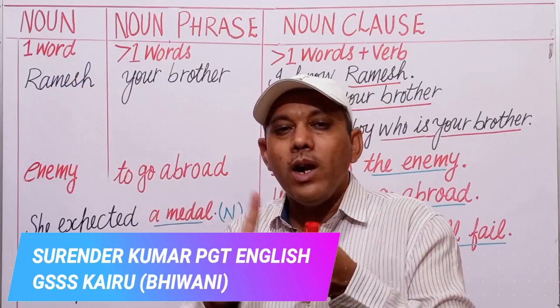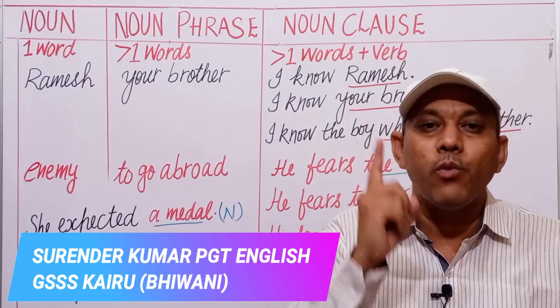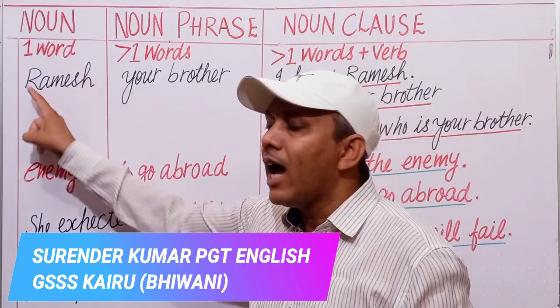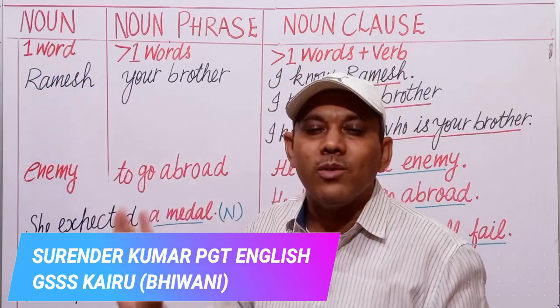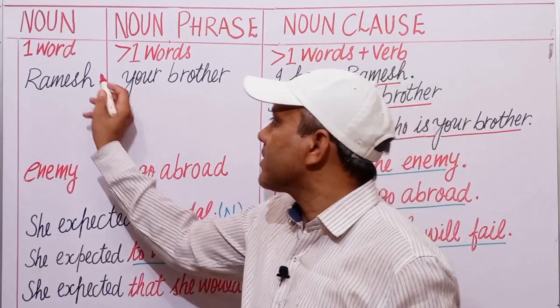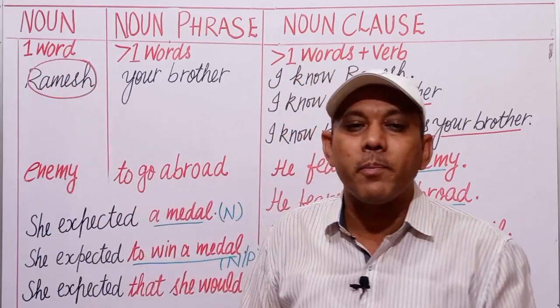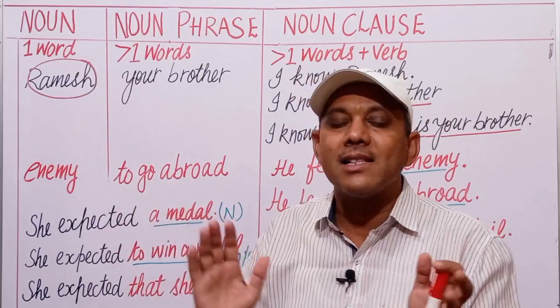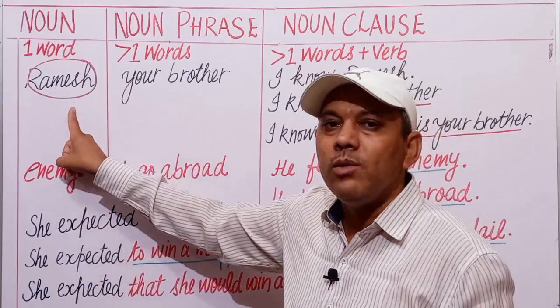If only one word acts as a noun, it is known as noun. For example, Ramesh. As you know, this is the name of a person and it acts as a noun. So, it is a noun.